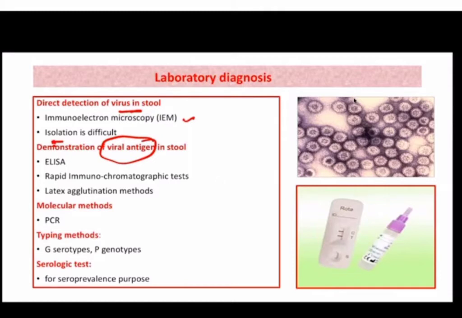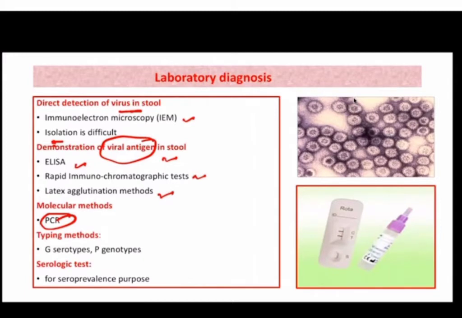So the routine and practical application is detection of viral antigen in stool or viral RNA through molecular methods. Okay, so we have various commercially available kits for the detection of viral antigen in stool, which are ELISA-based or immunochromatography tests or latex agglutination methods which are commercially available.